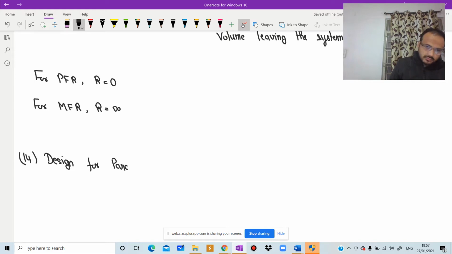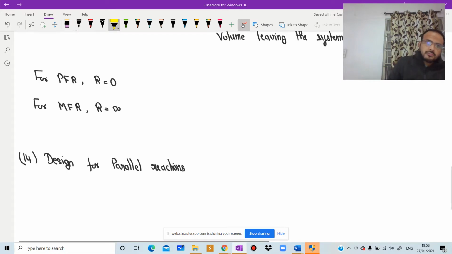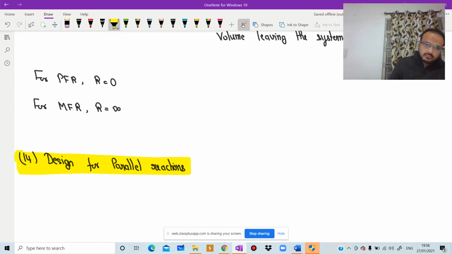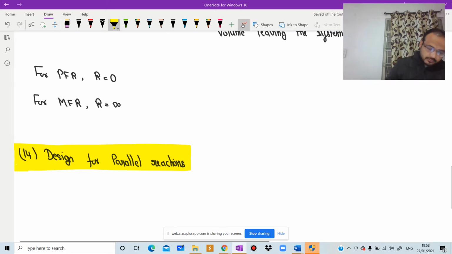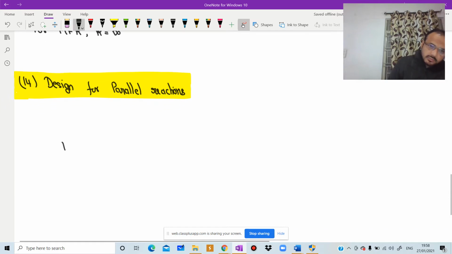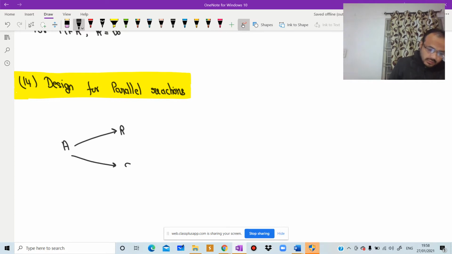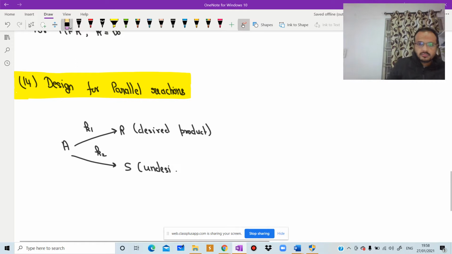Design for parallel reactions. Suppose we have A to R and A to S, with K1 and K2, where R is the desired product and S is the undesired product.